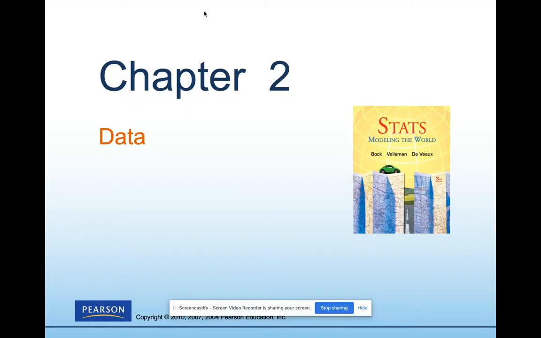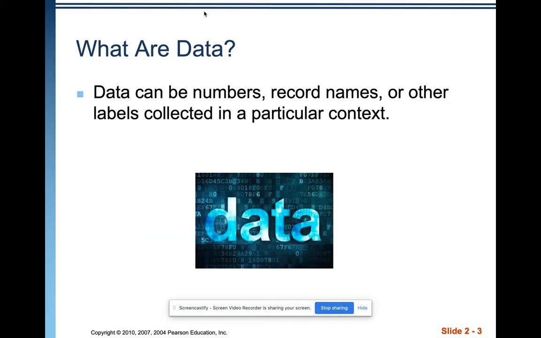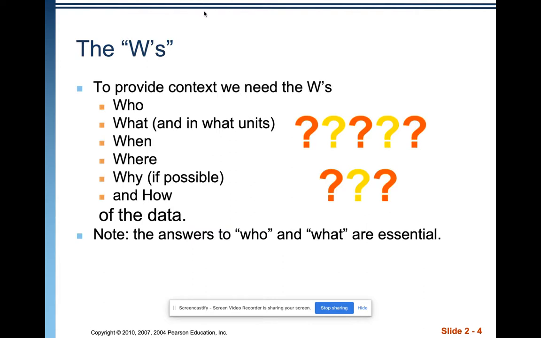All right. Welcome to your statistics lesson on data. What are data? And yes, data is a plural word. Data can be numbers, record names, or other labels collected in a particular context. Context is everything. Numbers without context are just numbers, they're not data. All right. So, how do we figure out the context?